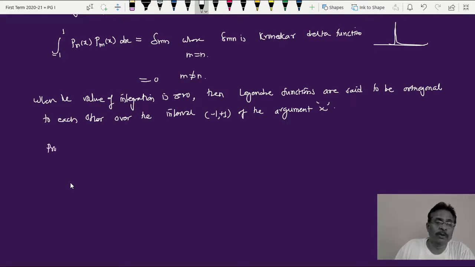Based upon that we have to prove that. Again, this is a much more mathematical derivation. Several times this is asked for PG.